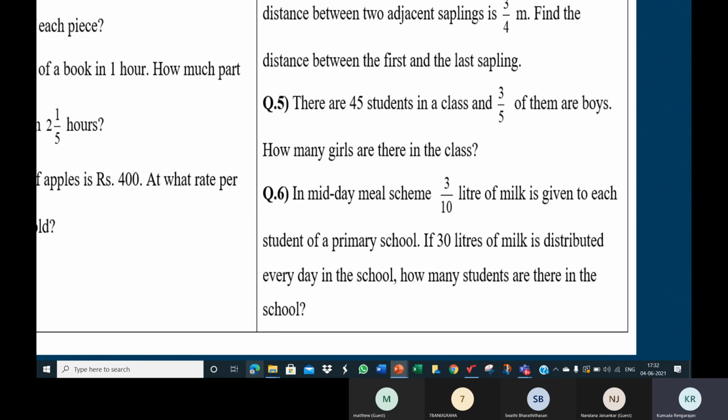Then how many students have consumed the milk? It should be 2000 divided by 200. 10 students. Milk has been given to 10 students because 200 ml into 10 will give you 2000 ml, which is 2 liters.